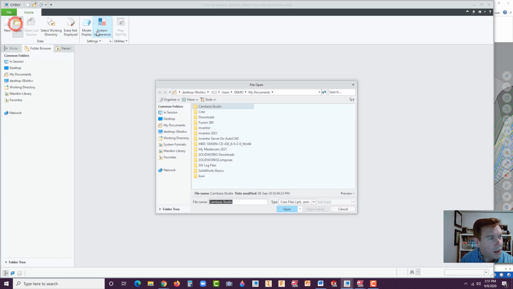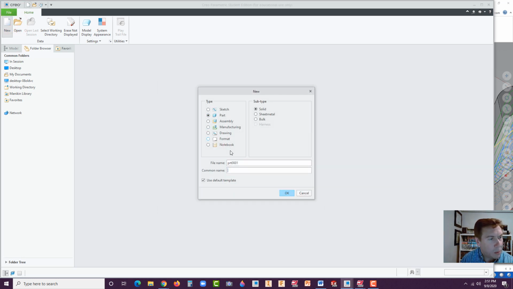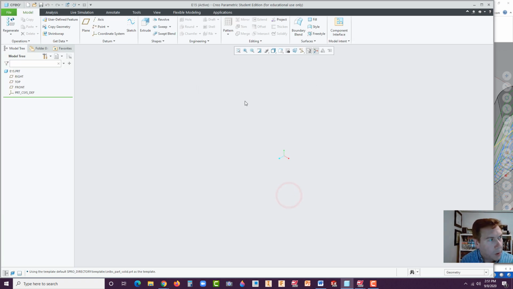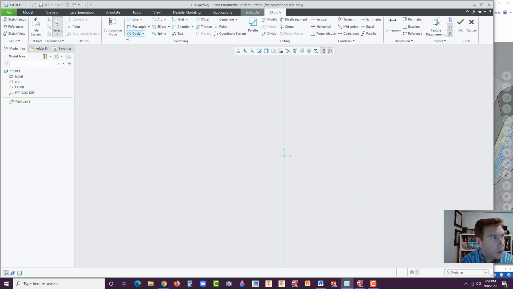Okay, let's begin. Start a new part inside Creo. Make sure part is selected, and go ahead and label this E15. Let's select the front plane and go to extrude. We'll go with corner rectangle. Drag out your rectangle, middle click 2 times, and pull these out. Let's make this 4 by 4. Drag those in a little closer if you want, and you can hit the refit button.